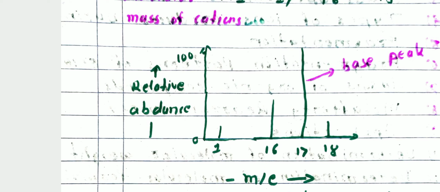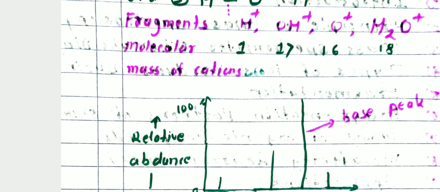We can subject the water molecule to mass spectroscopy. This shows the fragments H+, OH+, O+, H2O+ by losing an electron. Then why does it lose an electron? Because the water molecule is bombarded by a high energy electron beam using an electron gun. Therefore, these atoms lose an electron, forming positively charged species, that is the cations. Then again I am showing another example.